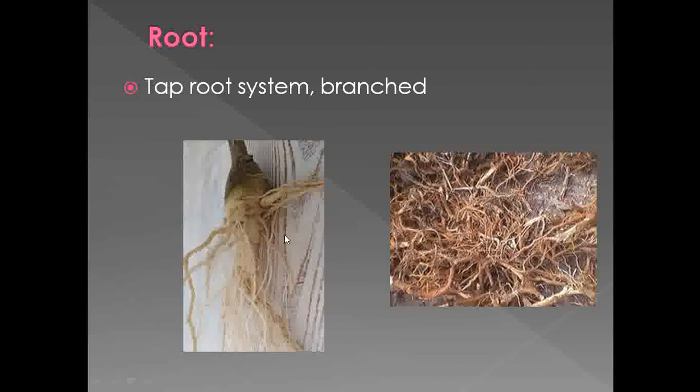This is the main root, and the main root further divides into lateral branches, and those lateral branches give rise to root hairs. The taproot system observed in family Solanaceae is highly branched. Whenever the roots are dried, they have medicinal properties. The roots of Solanaceae members have medicinal properties and are used as herbal medicine.